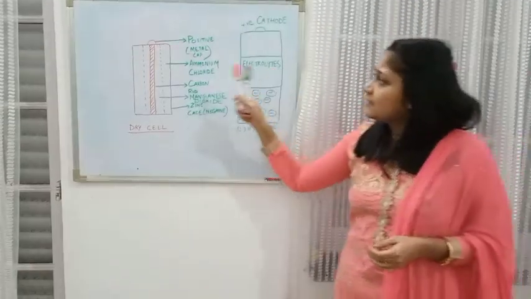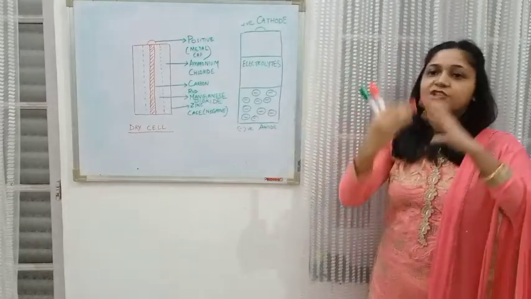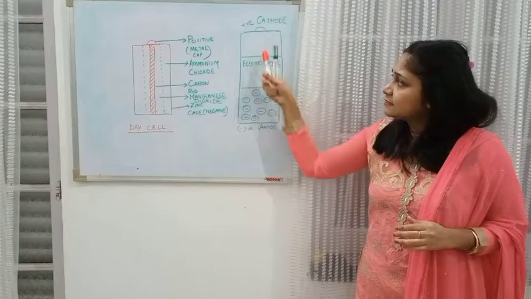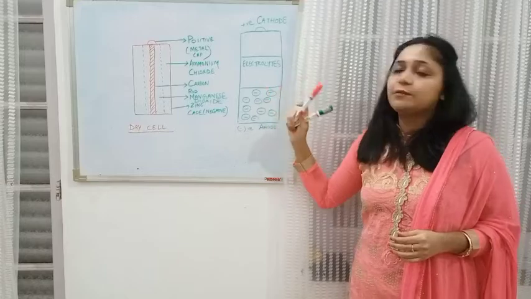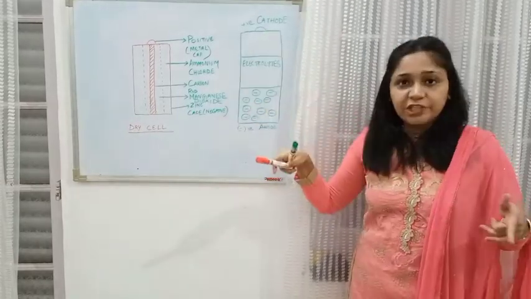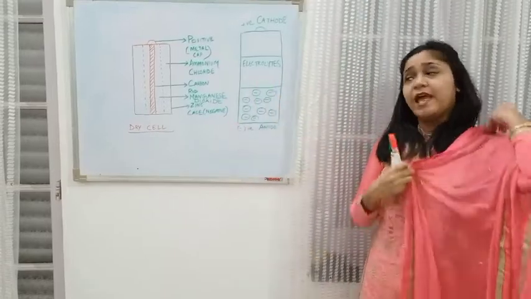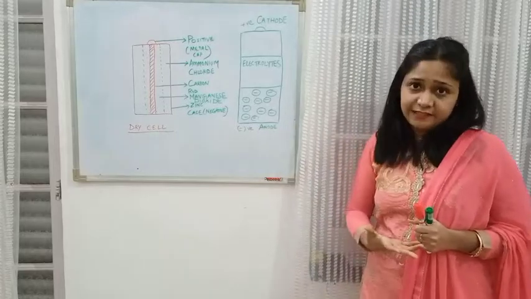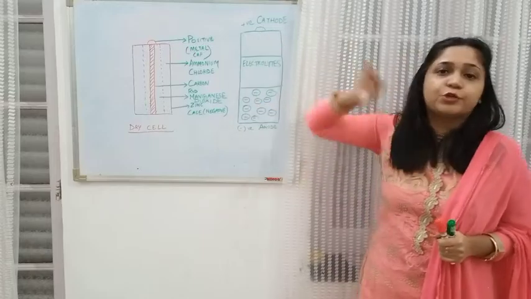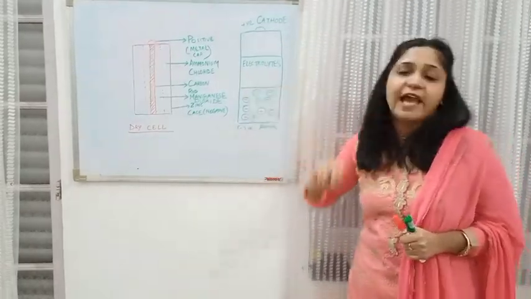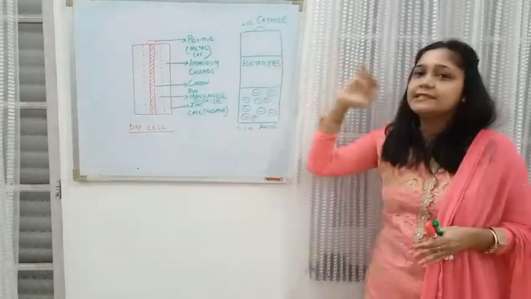Now in between there are these electrolytes, which is your ammonium chloride. So after the reactions going on inside the dry cell, these three types of partitions occur. One area, the negative terminal, comprising more electrons, this area deficient of electrons, and this center portion occupied by the electrolytes. These electrolytes will prevent the transfer of electrons from this portion to this portion. That is the reason why we add the electrolytes. Because we want to create a difference inside this cell.